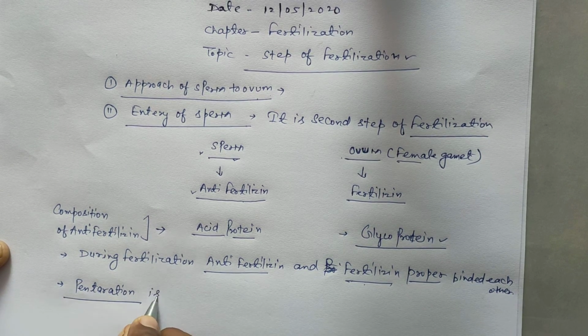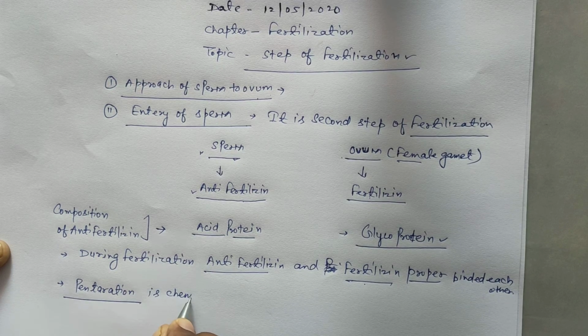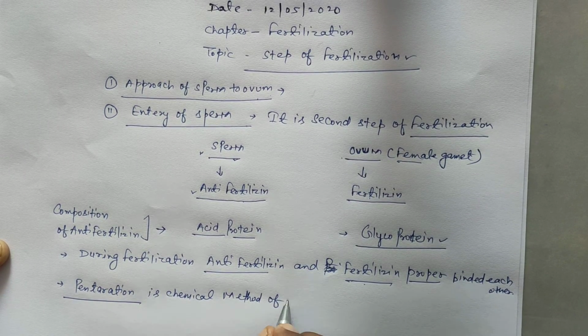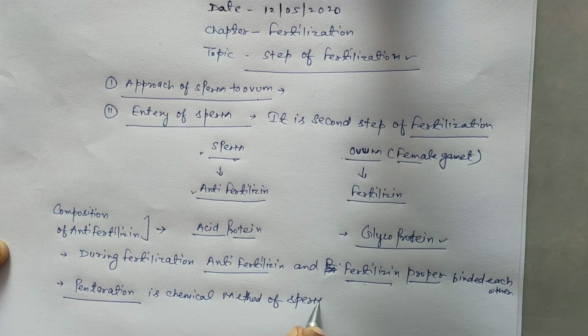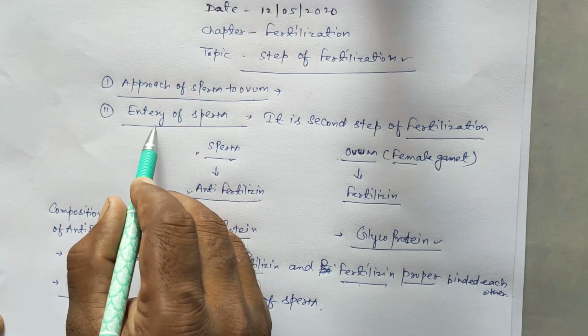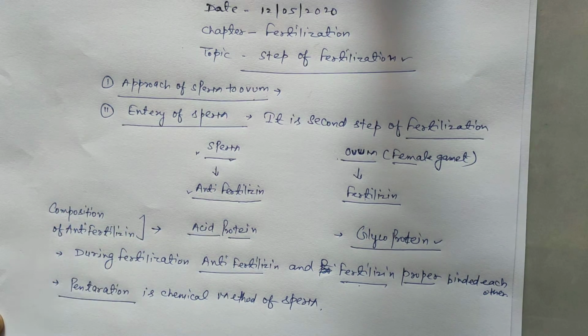Penetration is a chemical method of sperm. Once again, penetration is a specific process completed in the second step. It means entry of sperm.